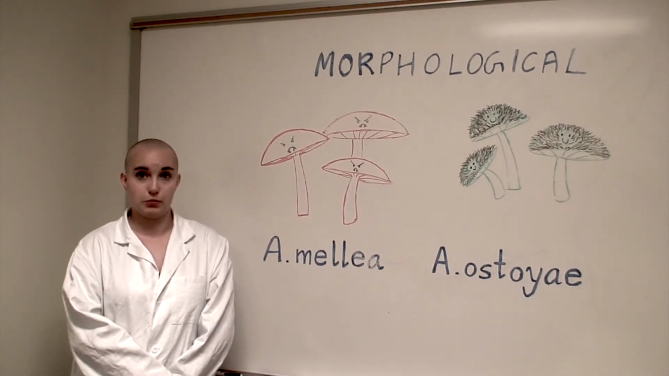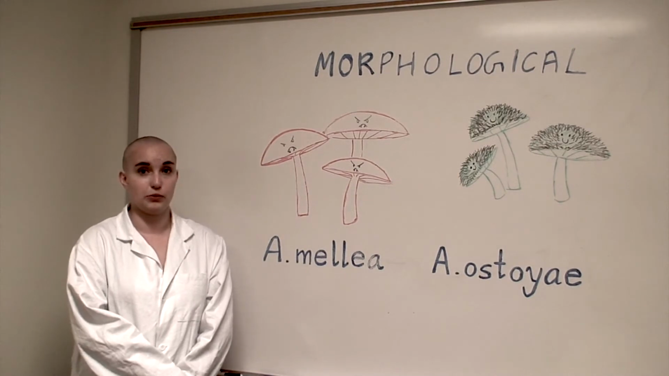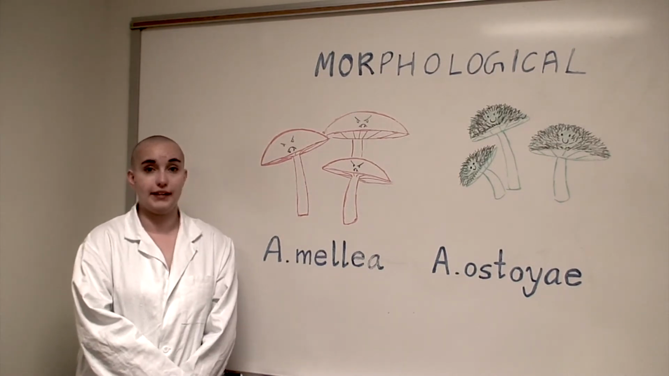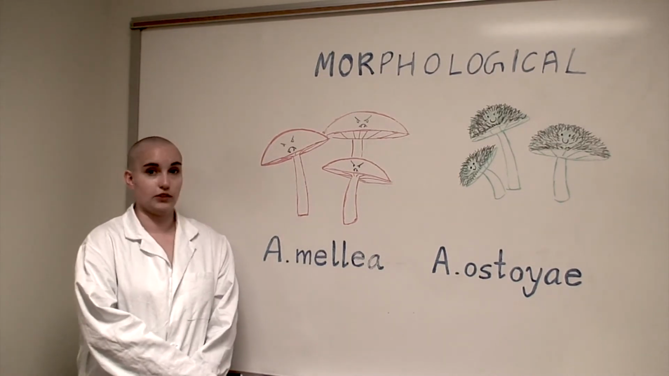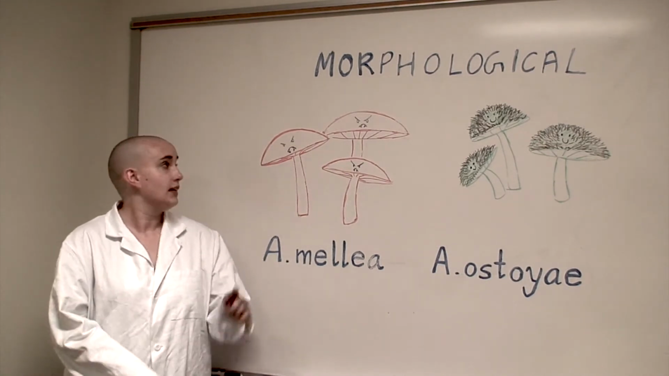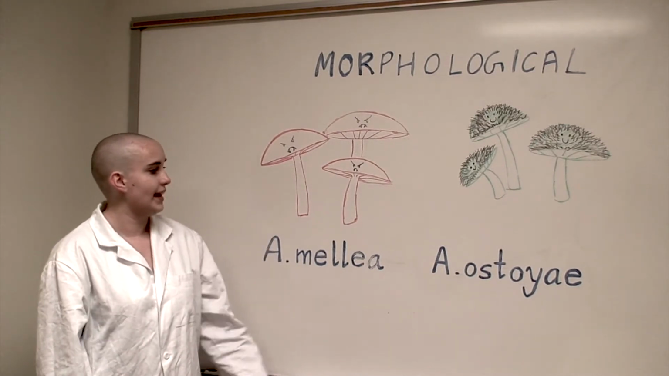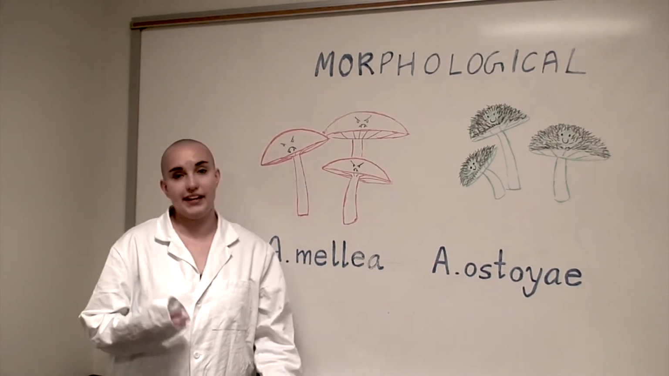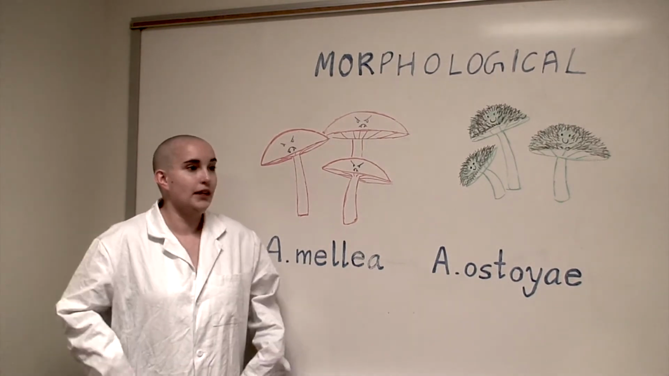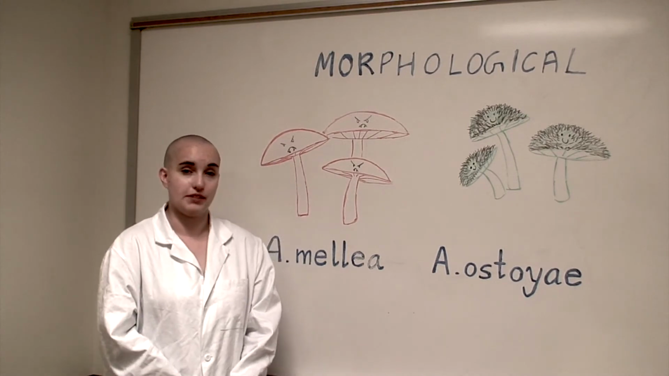They meet morphological species concept and are considered different if they are characteristically distinguishable. Armillaria can be dried and analyzed for the way that they look to tell which species it is. The poisonous species, A. mellia, is smooth and has a lighter cap, whereas A. austeae is hairy and has a darker brown cap. They meet morphological species concept and are considered different species.